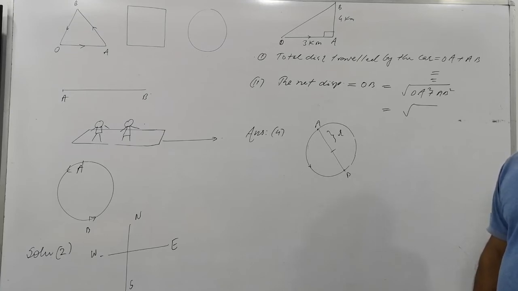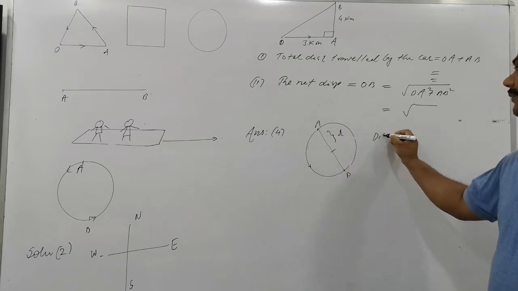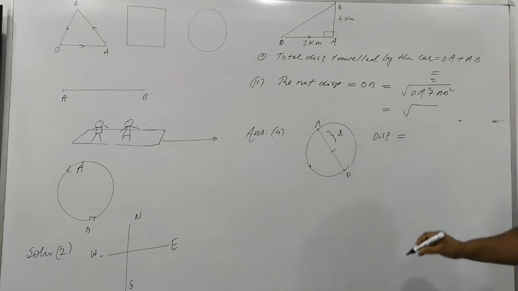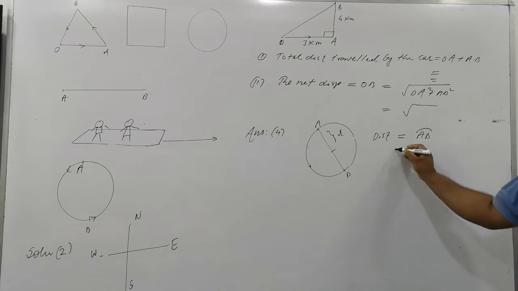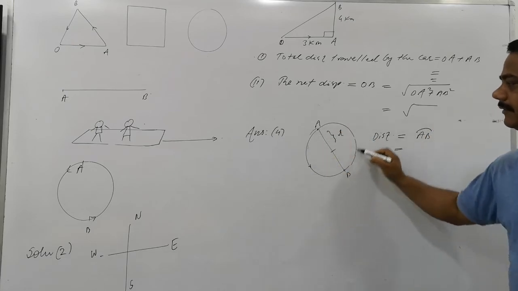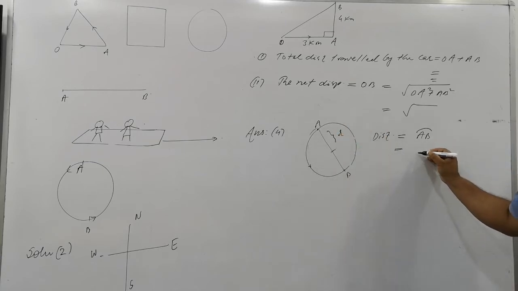What will be the distance? Distance is A to B, but along the arc. If it completes one revolution, this length is 2 pi r. And here it is pi r only.